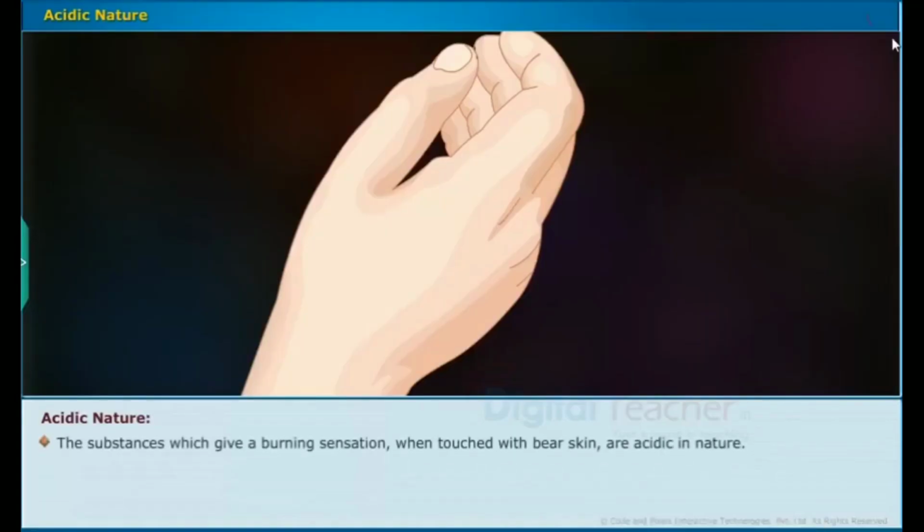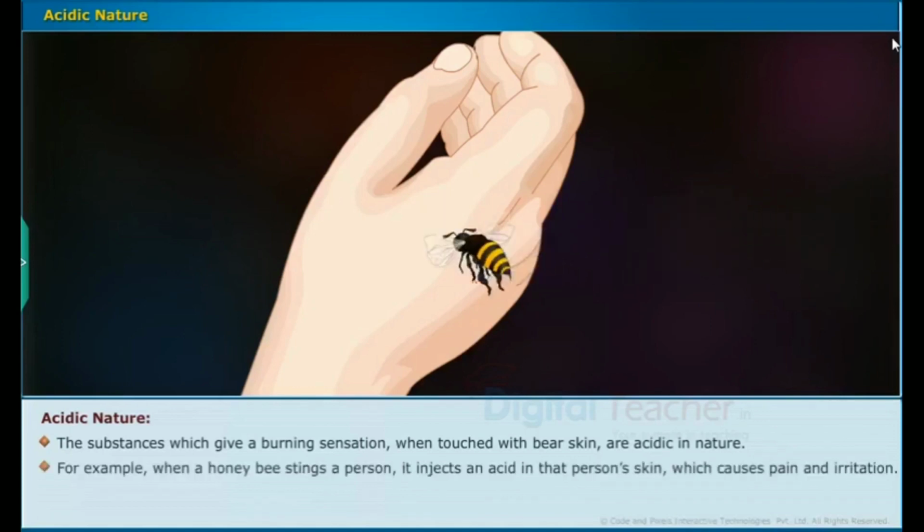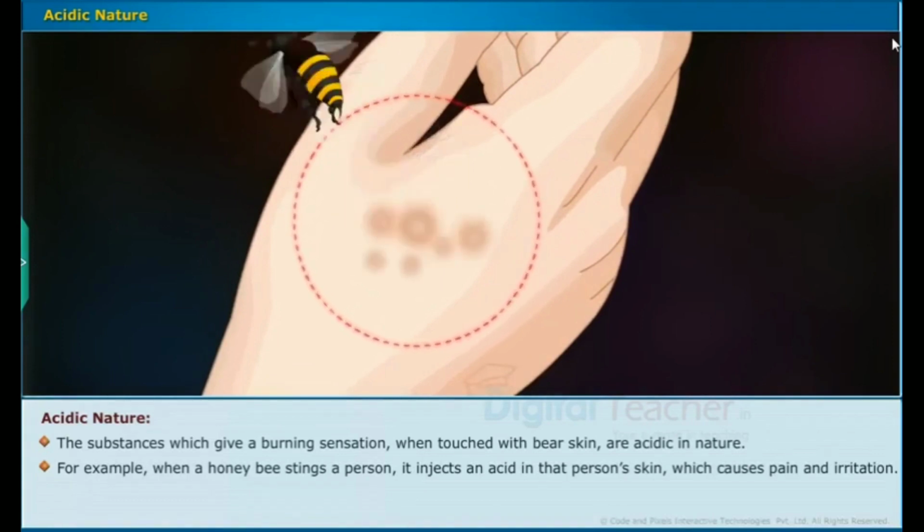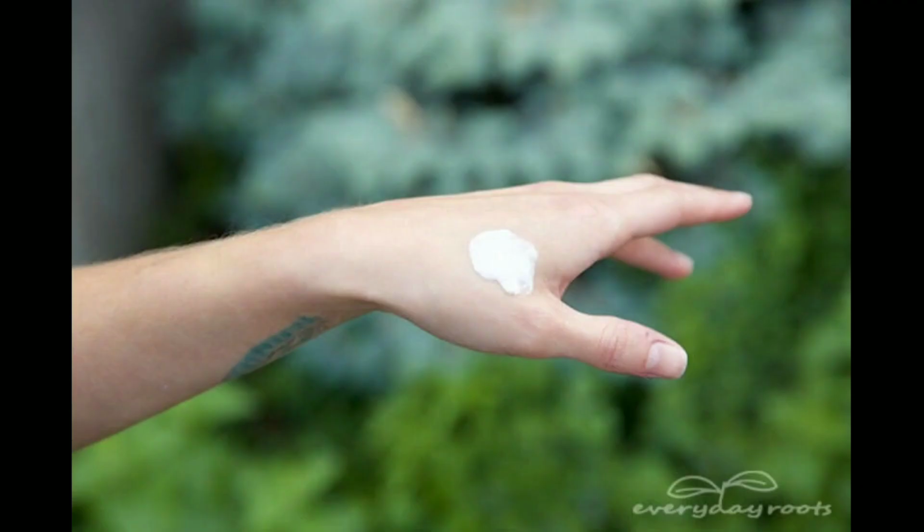Next topic, acidic nature. The substances which give a burning sensation when touched with skin are acidic in nature. For example, when a honeybee stings a person, it injects an acid in that person's skin which causes pain and irritation. We can neutralize the acid by rubbing the paste of baking soda on the place of bite. Baking soda is a base and it neutralizes the formic acid.